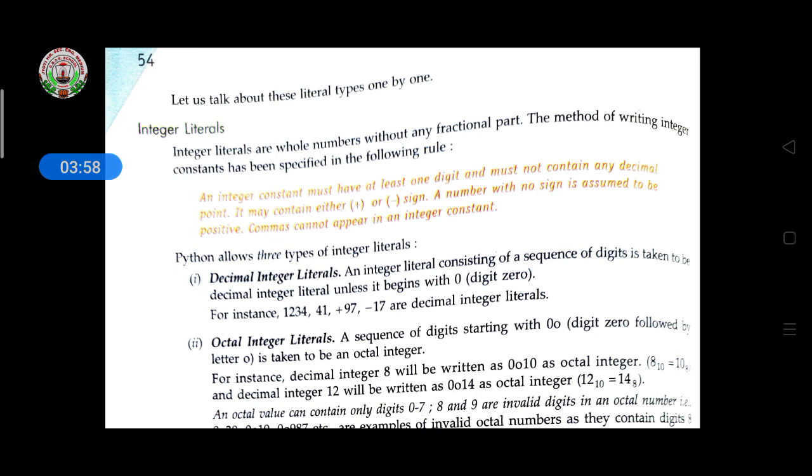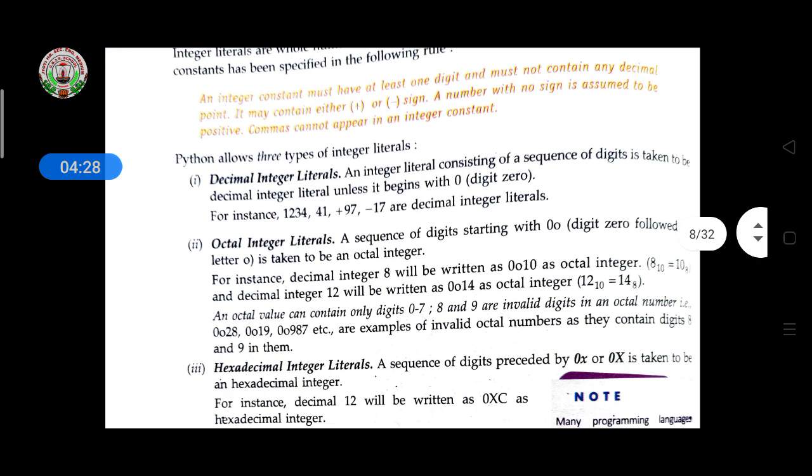And if I write 2 only, it shows a positive number. So it is given here that a number with no sign is assumed to be positive. Commas cannot appear in an integer constant, so you are not supposed to write commas.